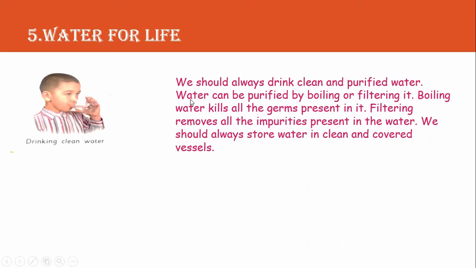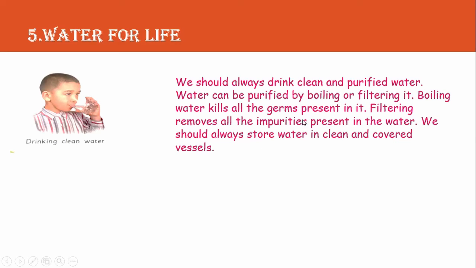So how can we purify water? We can purify water by boiling or filtering it. Boiling water kills all the germs present in it. So it is always advisable that we boil the water and then we drink, because boiling water kills all the germs present in it.